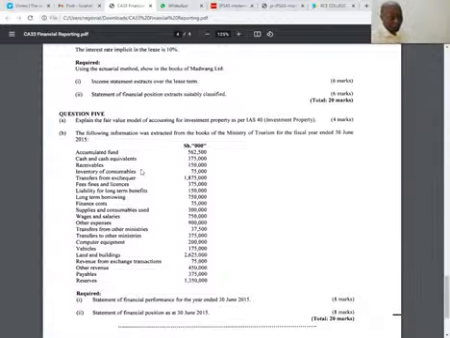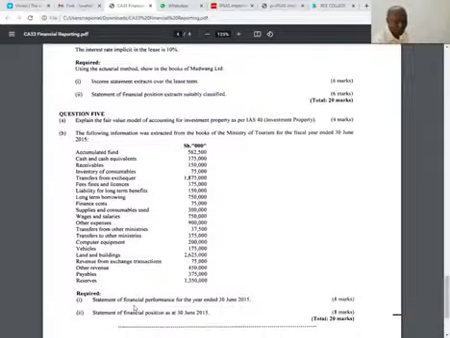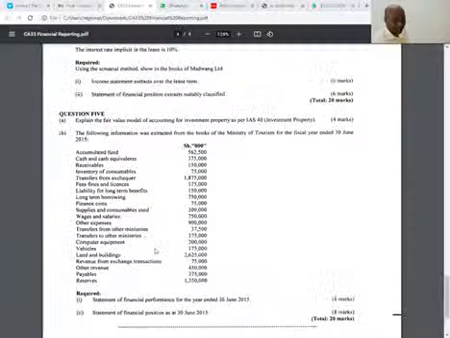So what do they want me to do? Number one, they want a statement of financial performance for the year ended 30th June 2015. This is what we normally call an income statement, or a statement of comprehensive income under IFRS. In the public sector, they call it the statement of financial performance. From there, in part B, they want us to give them a statement of financial position.